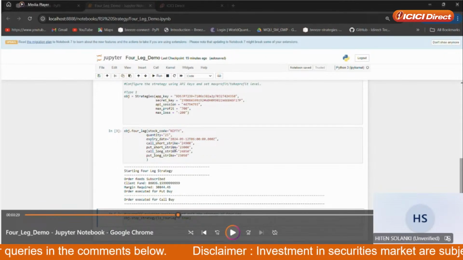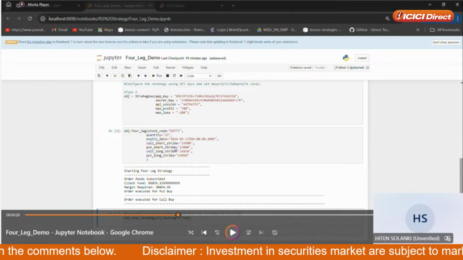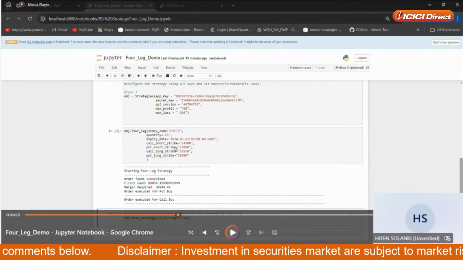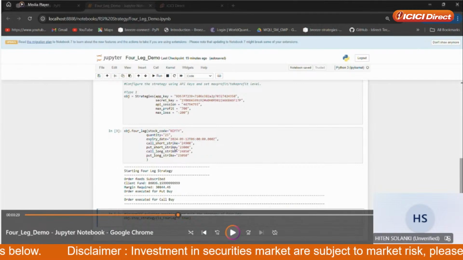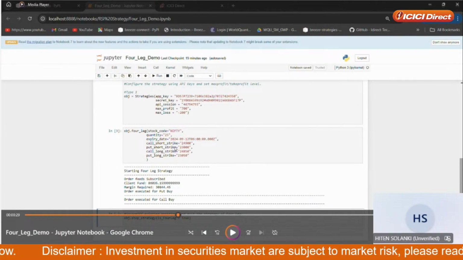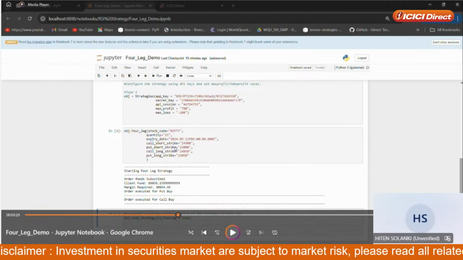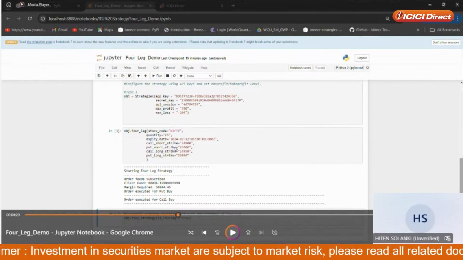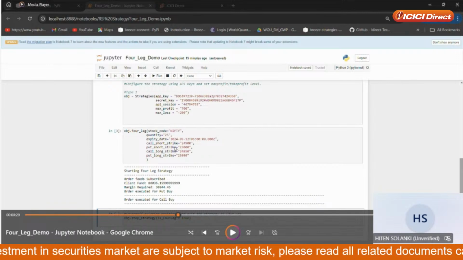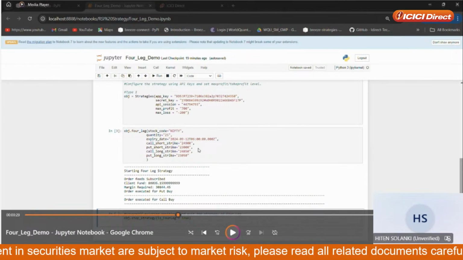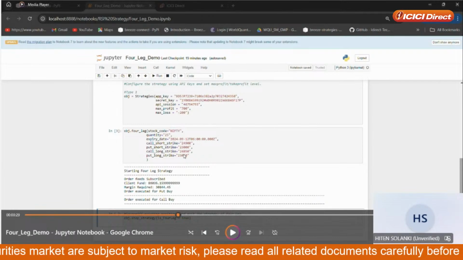Then for which contract? Here we have explained call short strike. Suppose you want to execute an iron condor. For which strike do you want to go short? Suppose you want to short 24,900 on the call side and 23,000 on the put side. Then for the hedging part, which call strike you are going to long, and for put, which strike price you are going to go long. We have explained it here, and I need to pass those strike prices here.